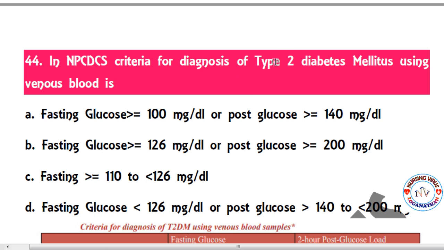So next question. In the National Programme for Prevention and Control of Cancer, Diabetes, Cardiovascular Diseases and Stroke, the criteria for diagnosis of type 2 diabetes mellitus using venous blood is option A, fasting glucose more than or equal to 100 mg per deciliter or post glucose more than or equal to 140 mg per deciliter. Similarly, they have given 4 options.